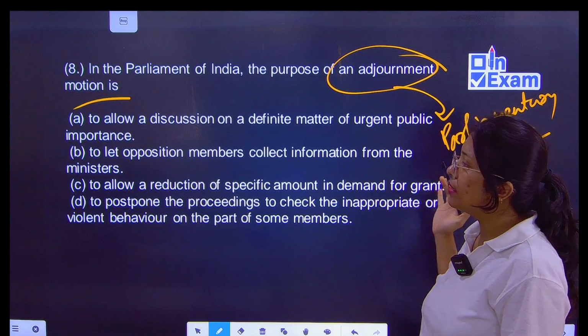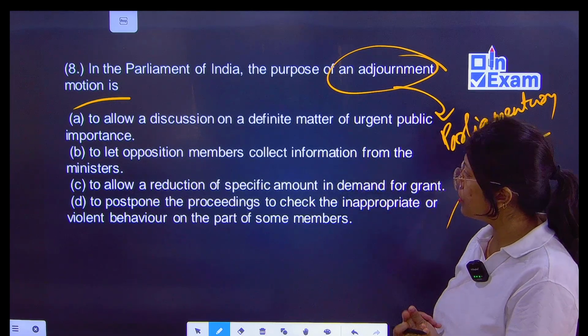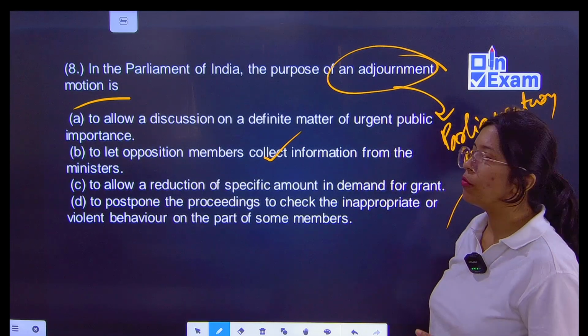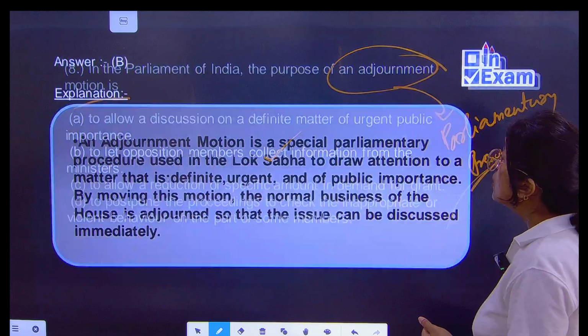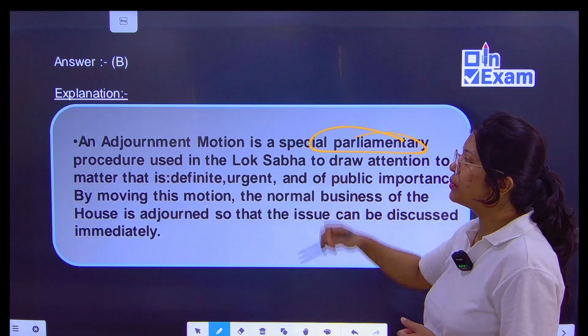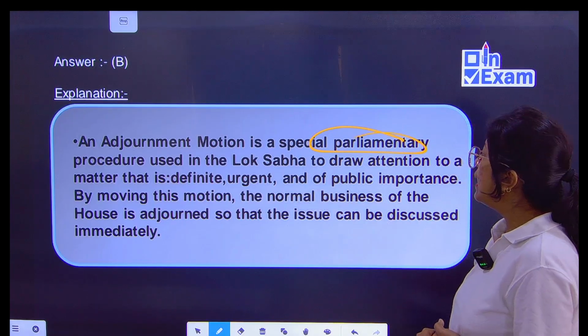The correct answer is to let opposition members collect information from the ministers.